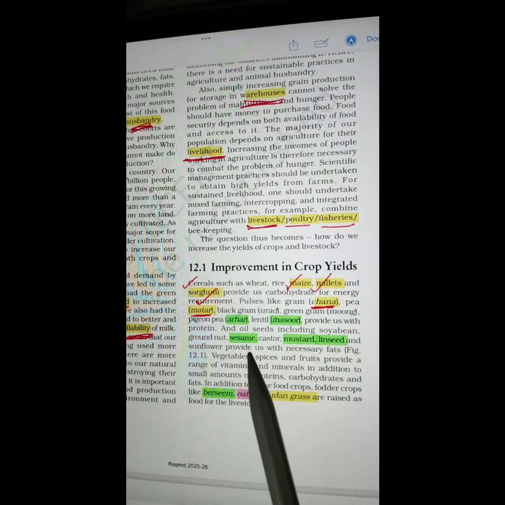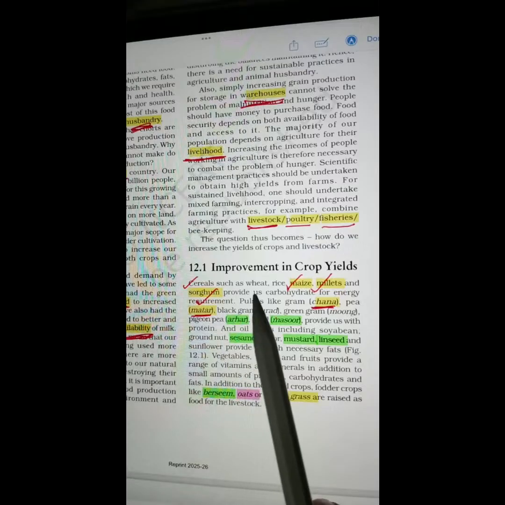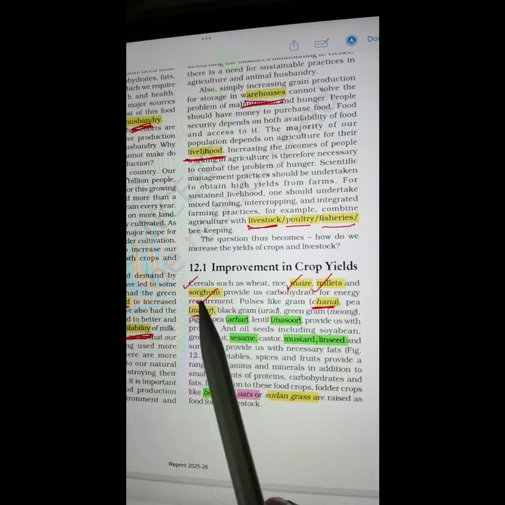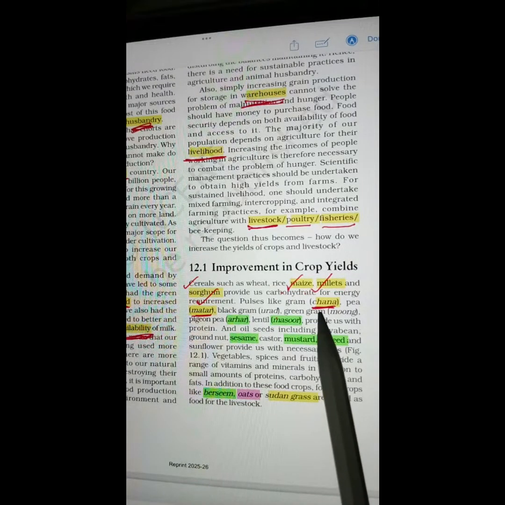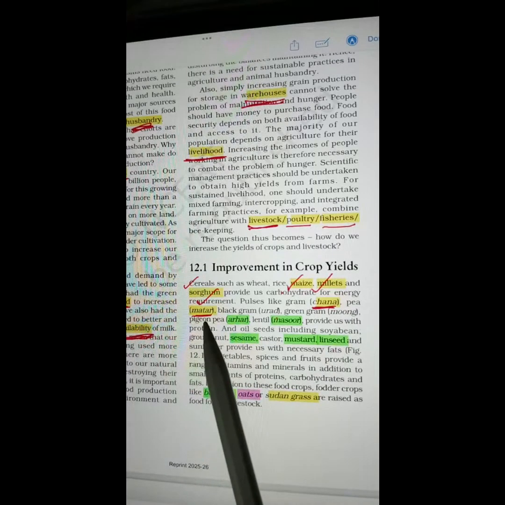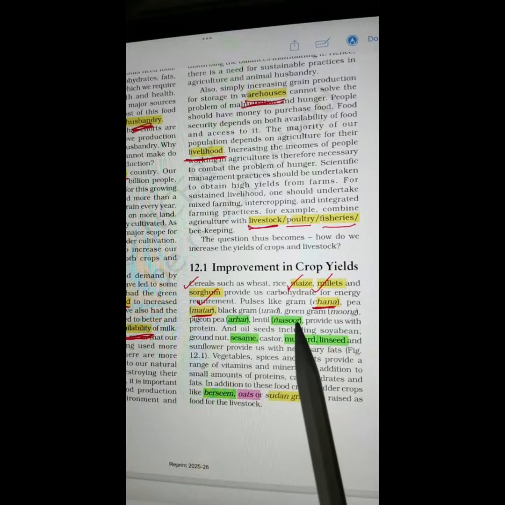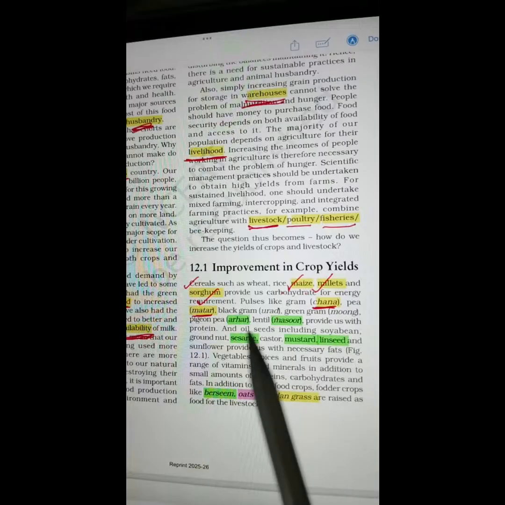So let's see all the words of this paragraph again. Cereals, wheat, rice, maize, millets, sorghum, gram in English, in Hindi chana, pea in English, matar in Hindi, black gram in English, urad in Hindi, green gram, English name, Hindi name is moong.